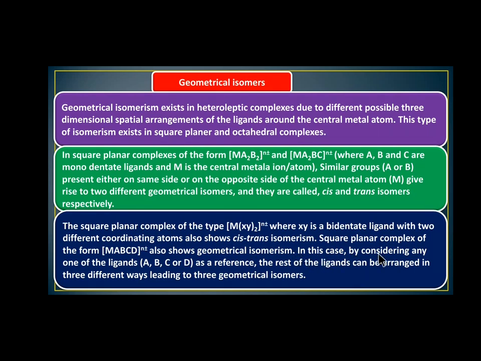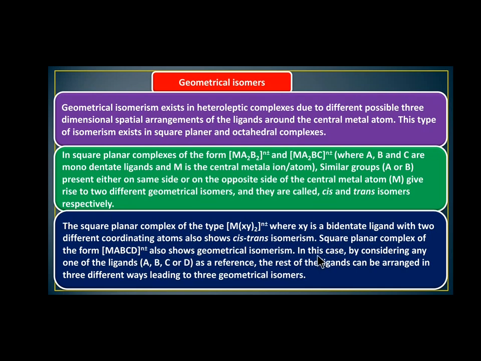In this case, by considering any one of the ligands A, B, C or D as a reference, the rest of the ligands can be arranged in three different ways, leading to three geometrical isomers. In the general complex formula, M represents the metal, the total number of ligands is 4, and the types of ligands are A, B, C, D in the general form.